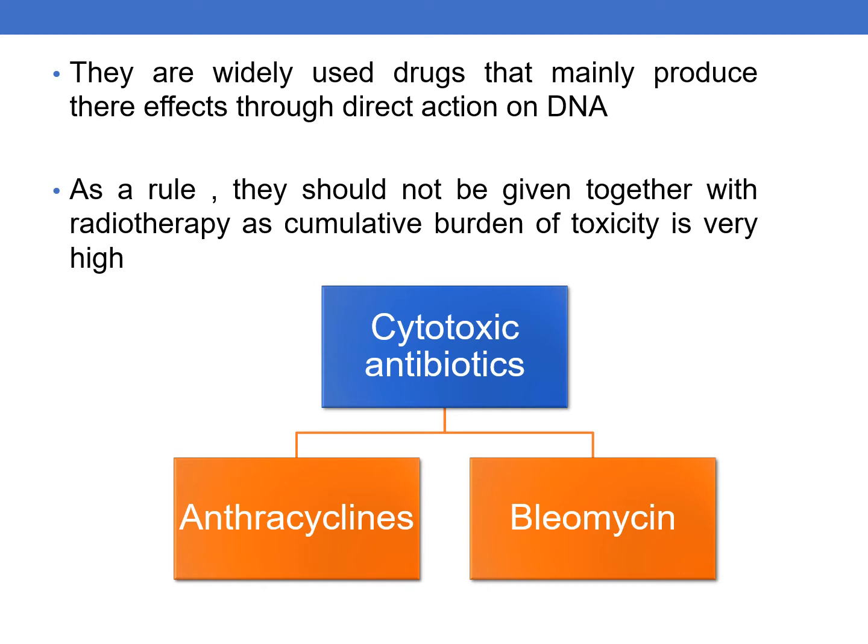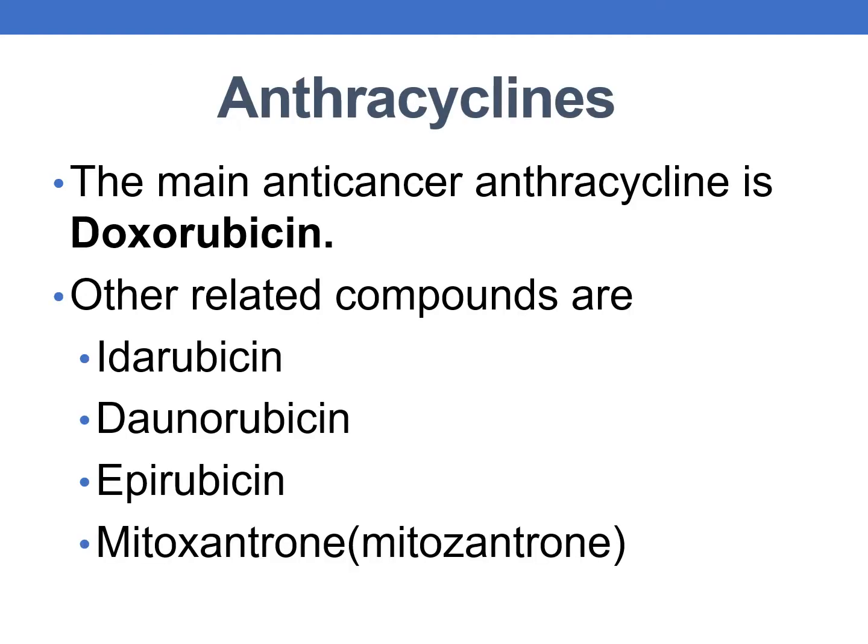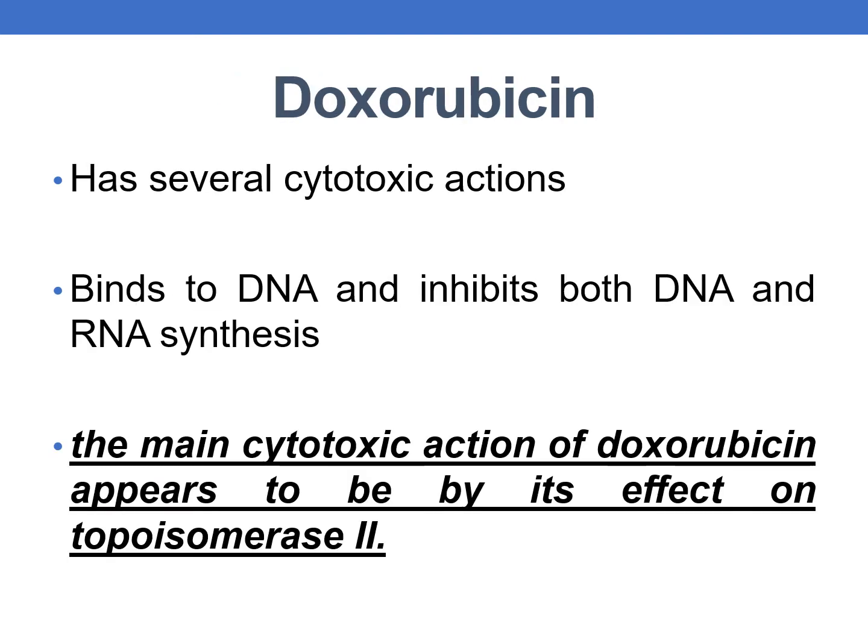Now, the classification of cytotoxic antibiotics: anthracyclines and bleomycin. Coming to anthracyclines, the main anti-cancer anthracycline is doxorubicin. The other related compounds are idarubicin, daunorubicin, epirubicin, and mitoxantrone. Coming to doxorubicin, it has several cytotoxic actions. It binds to DNA and inhibits both DNA and RNA synthesis.